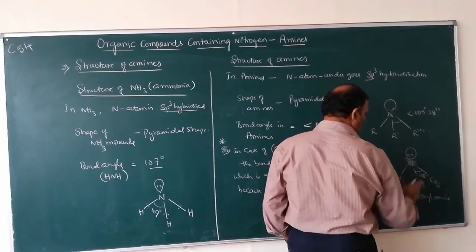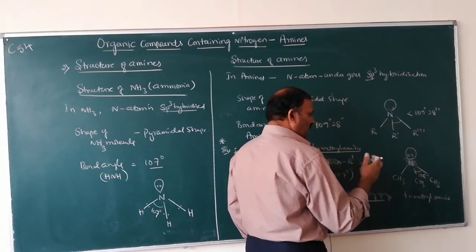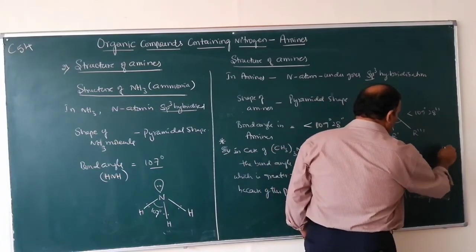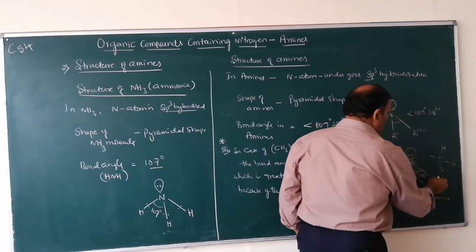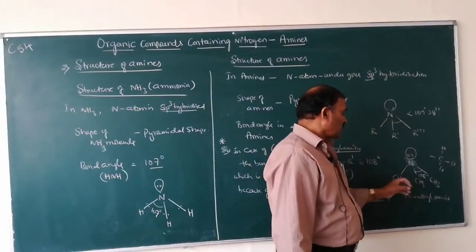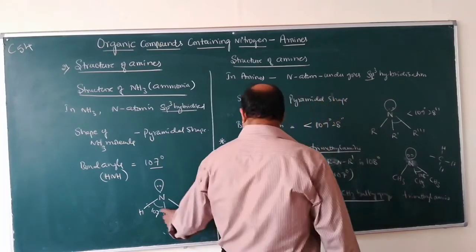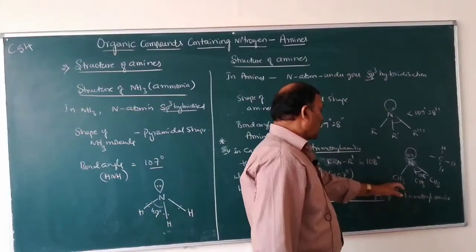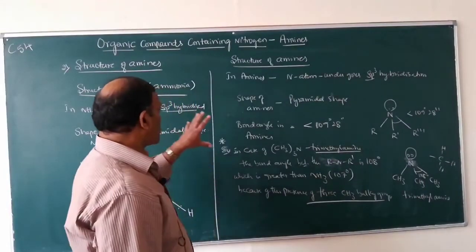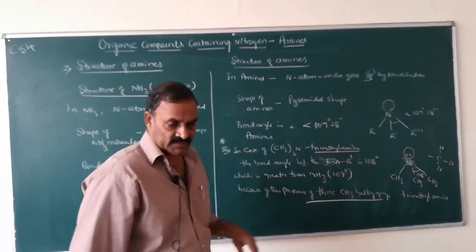If there are only hydrogen atoms, it is a very small atom, the angle is 107. Since it is a CH3 group, it forms a bulky group. To accommodate bulky groups, it needs some extra space. Therefore the bond angle increases from 107 to 108 because of the presence of bulky groups. So this is about the structure of amines, which is very similar to the structure of ammonia.